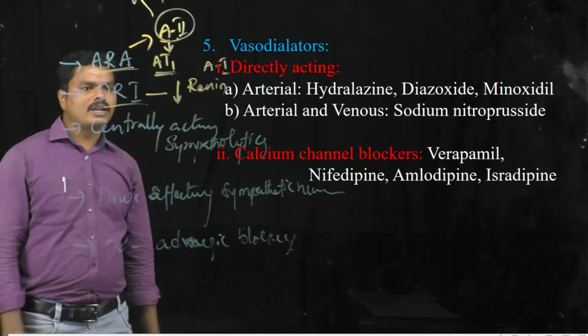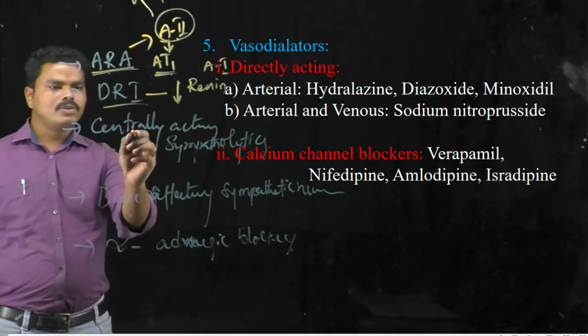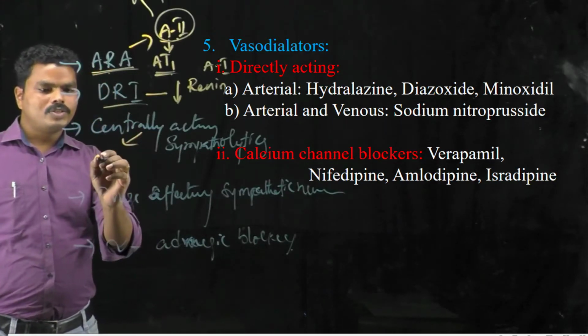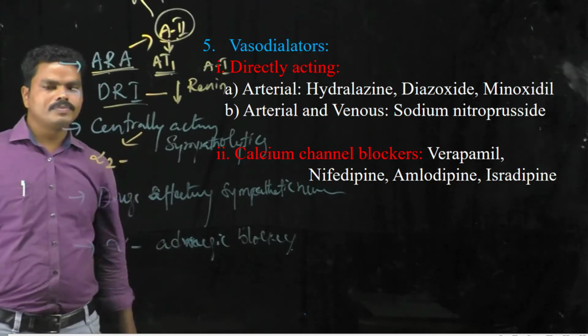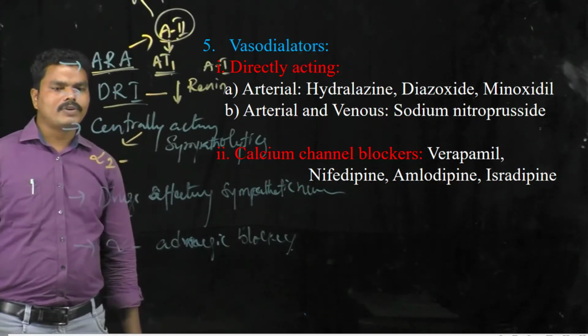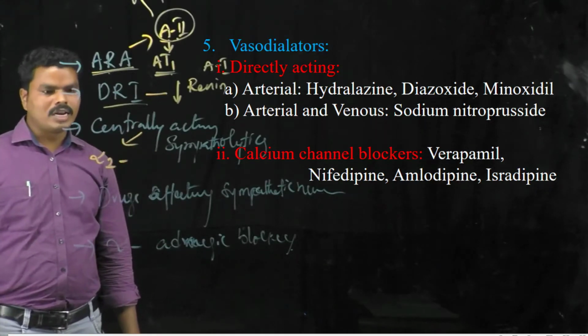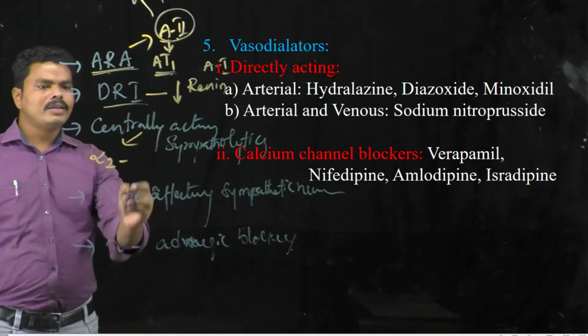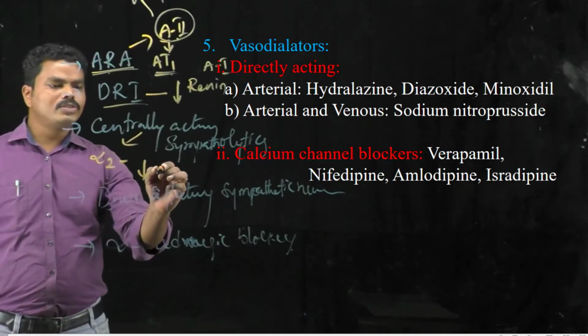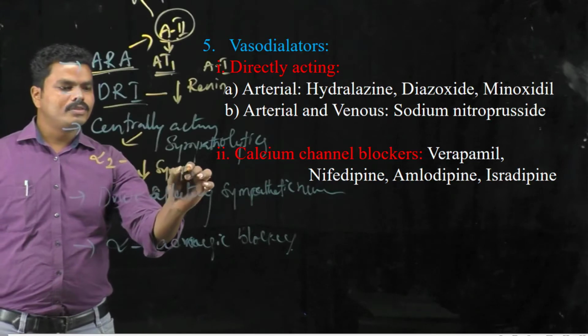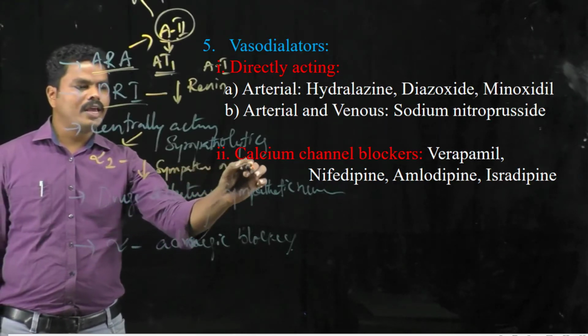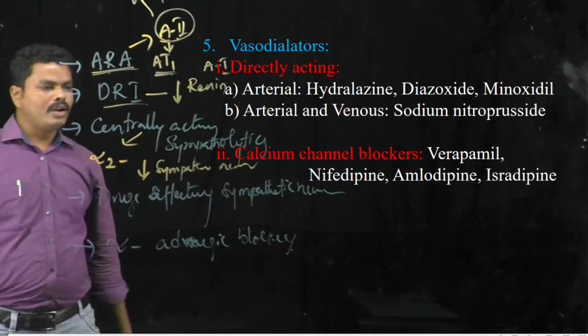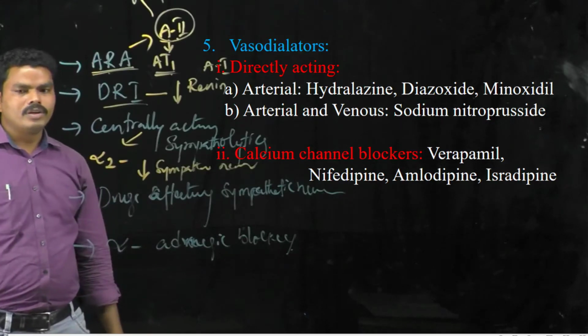In case of centrally acting sympatholytics, they stimulate the alpha 2 receptors in the central nervous system, and thereby reduce sympathetic neurotransmitters like noradrenaline and adrenaline, and they can also deplete dopamine.